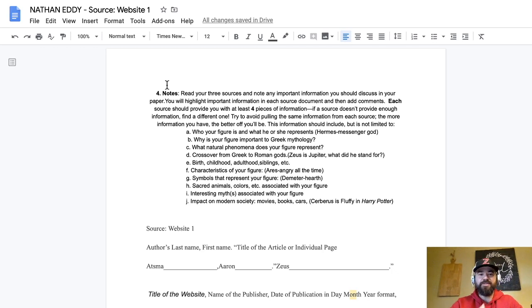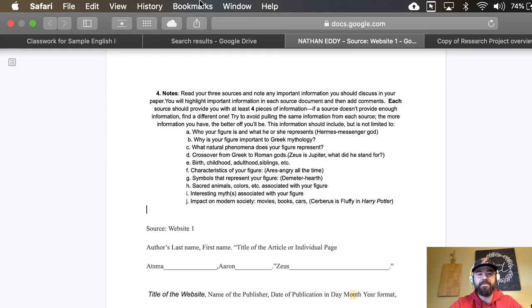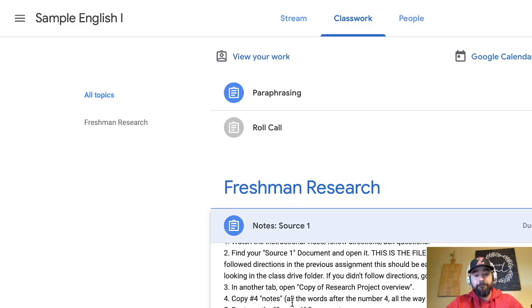We're just copying and pasting just to be able to see my directions on what I'm going to do on this assignment. It reminds me what I'm doing. Okay, so these are my instructions. Okay, for this actual assignment, I've copied and pasted those on that document. Okay, so paste on it, boom, did it. Number 5 is done. Okay, number 6, follow the notes directions. That's what I just copied and pasted by commenting on my pasted source.